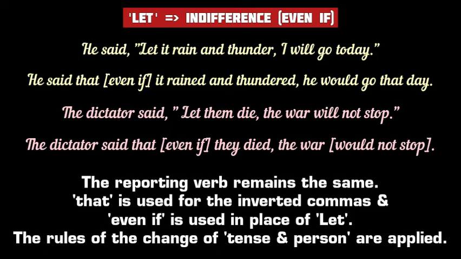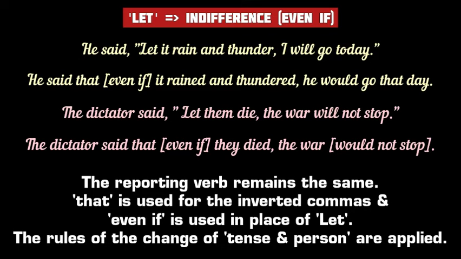The tenses of the reported verbs rain, thunder, and will go are also changed because the reporting verb said is in the simple past tense. The first person pronoun I becomes he with reference to the subject of the main clause. So in indirect narration we have, he said that even if it rained and thundered, he would go that day. The adverb of time, today, has been changed to that day.